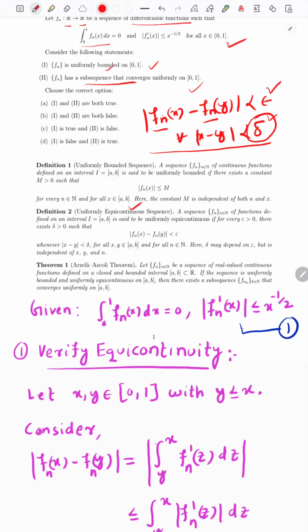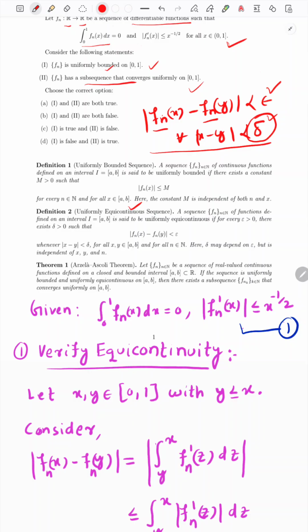It is a generalization of the uniformly continuous function, therefore it is called uniformly equicontinuous.